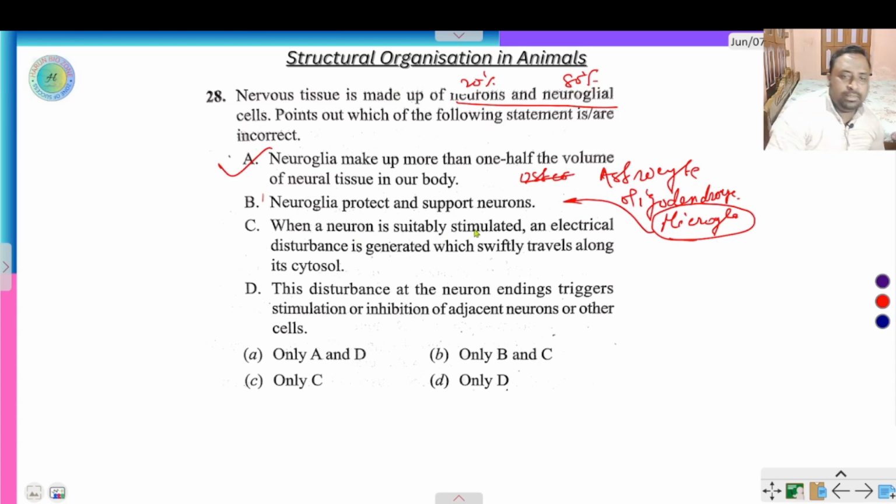When a neuron is suitably stimulated, an electrical disturbance is generated. When a neuron is suitably stimulated, no disturbance is generated; smooth nerve impulses are transferred. So C is the wrong answer. And the disturbance at the neuron ending triggers the stimulation or inhibition of adjacent neurons or other cells, right? So here when the nerve impulse starts suitably, there is no disturbance in between. So C is the incorrect option.